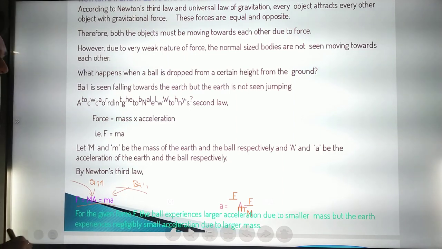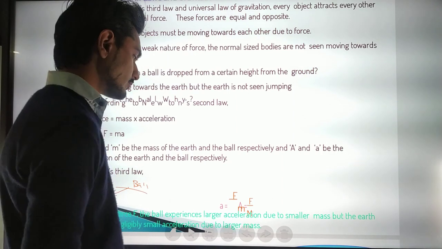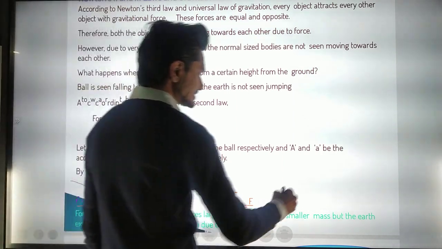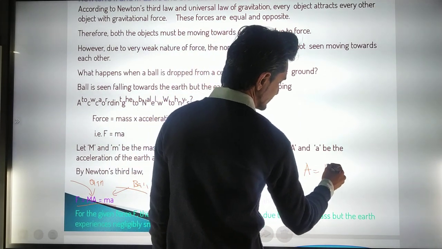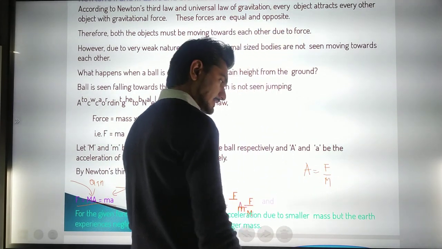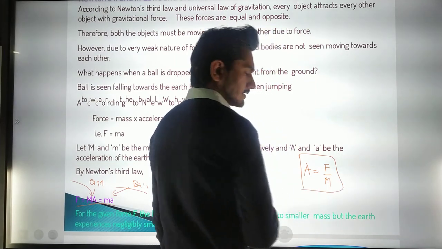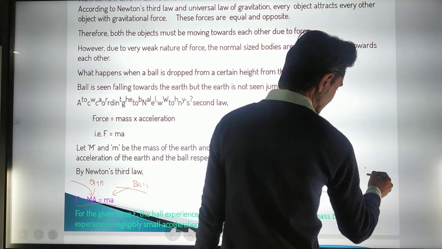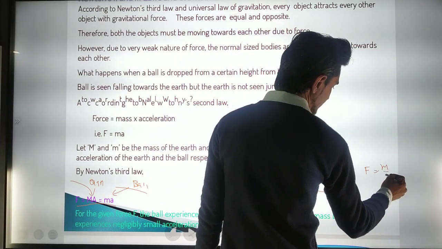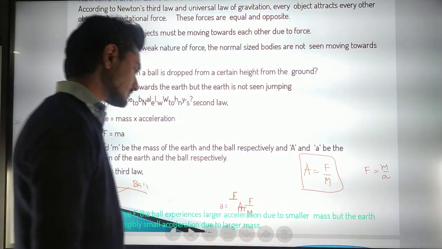They are both equal, and now we compare them. Okay, the acceleration is given by F upon capital M for the Earth, while for the ball it is F upon small m. Okay, here is the concept regarding that.